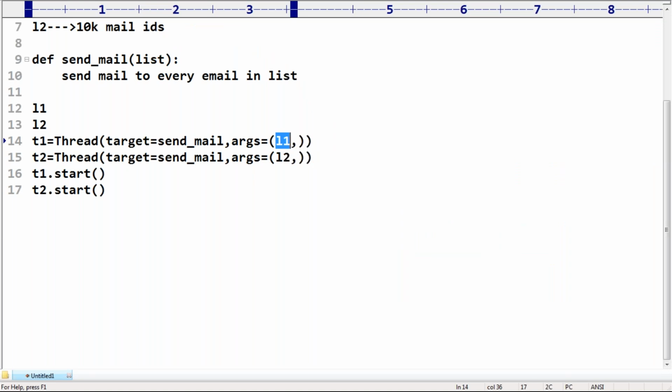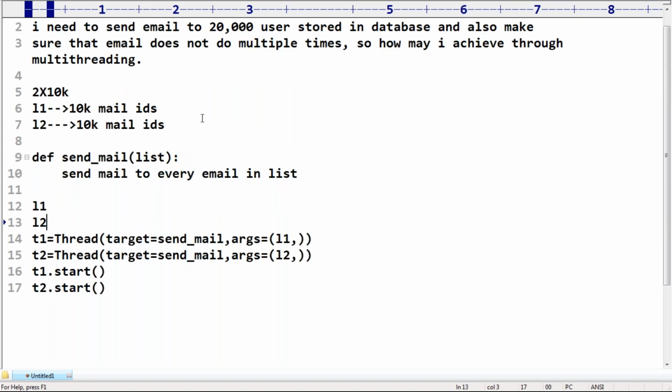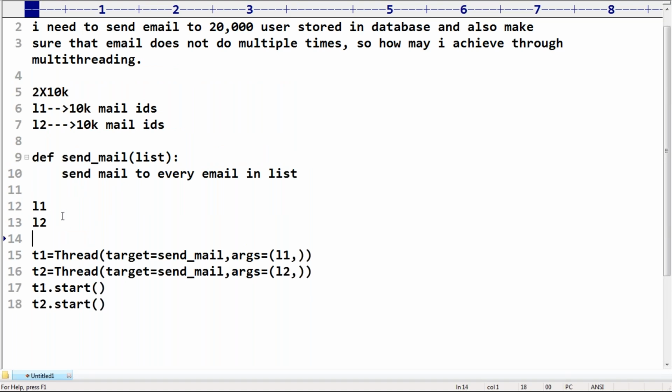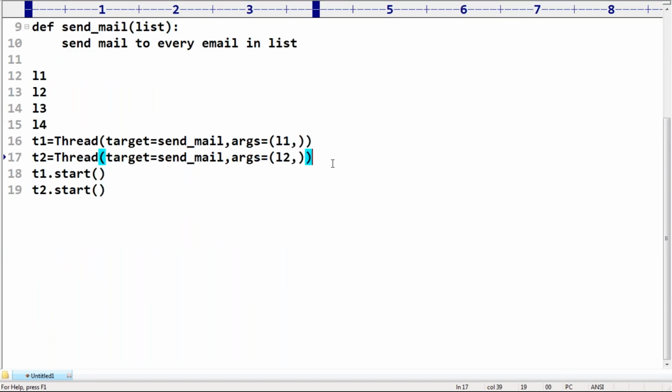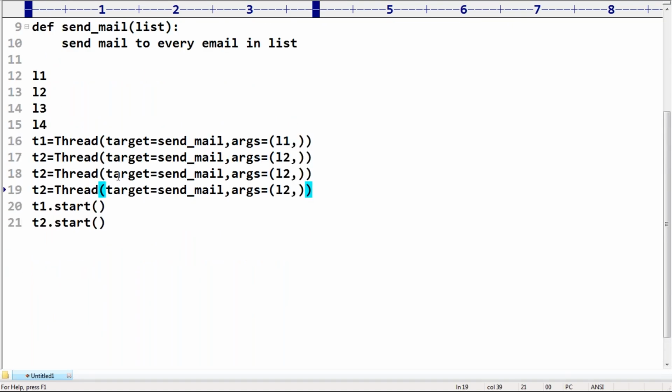Yes, start implementing. In the implementation you may face small problems, but the basic idea is this is the way you can apply it. Suppose I don't want 2 threads, I want 4 threads. No problem, 5,000 each, there are 4 lists. Instead of only T1, T2, go for T3, T4 also.